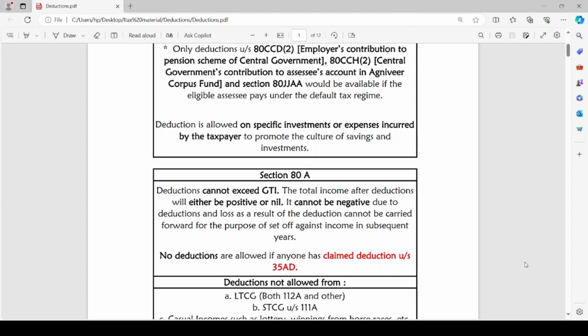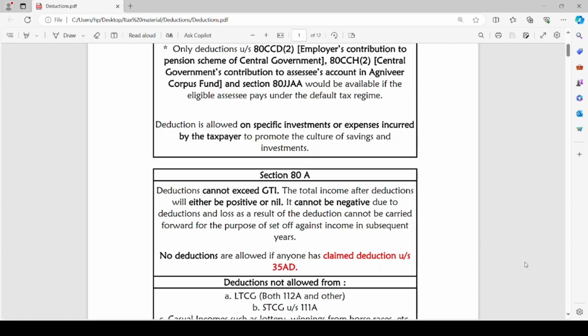Moreover, section 80A states few conditions to claim deductions. Deductions cannot exceed gross total income. The total income after deductions will either be positive or nil. It cannot be negative due to deductions, and loss as a result of deduction cannot be carried forward for the purpose of set-off against income in subsequent years.